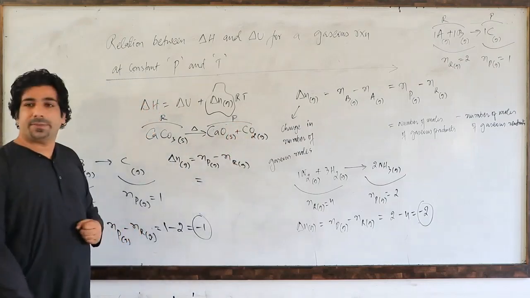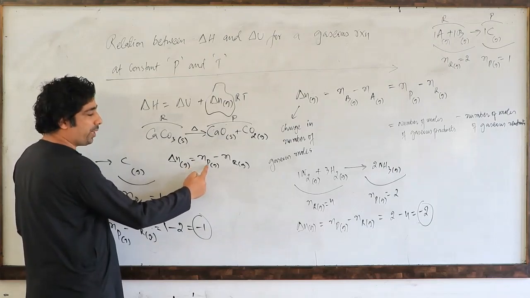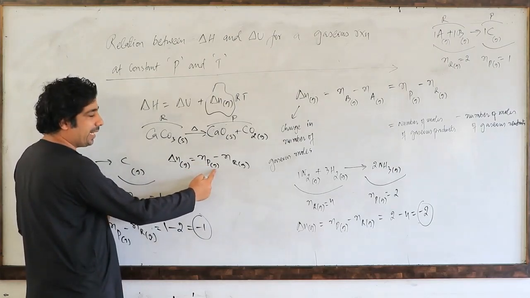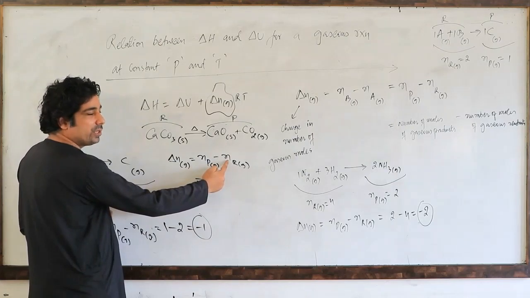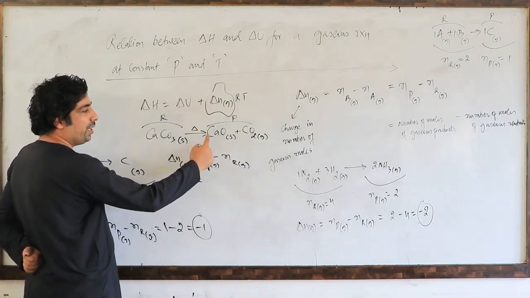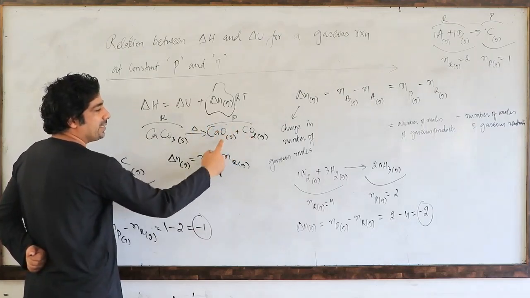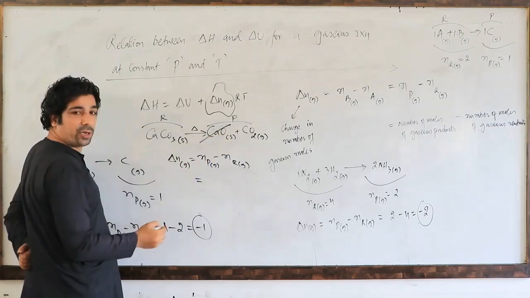Correct, my dear friends? Now we want to calculate the number of moles of products which are in a gaseous state minus the number of moles of reactants which are in gaseous state. How many moles of products are in gaseous state? This one is in solid state, so you have to neglect it, cross it.